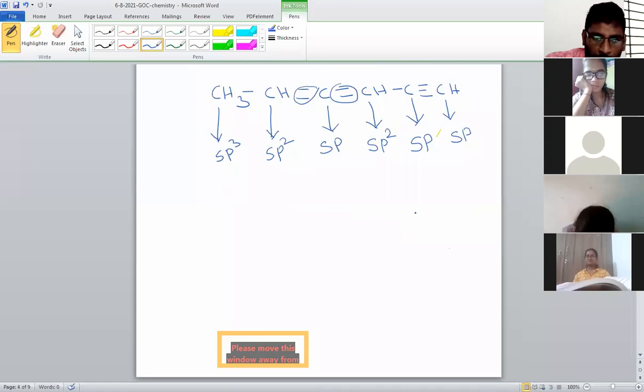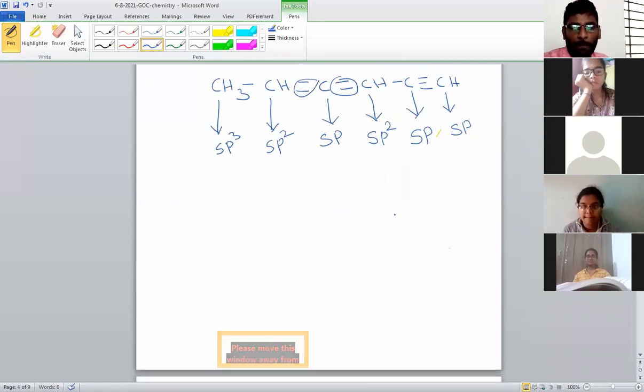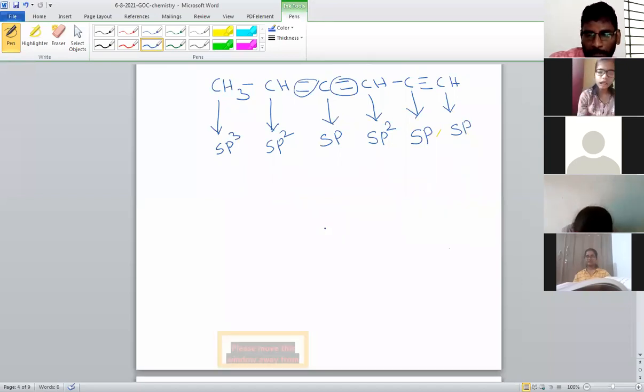So how many types of carbon atom? How many types of hybridization are shown by carbon? Three types of hybridization. What are they? sp, sp2, sp3. sp is shown by a triple bond or two double bonds. sp2 is shown by one double bond. sp3 is shown by only single bonds.